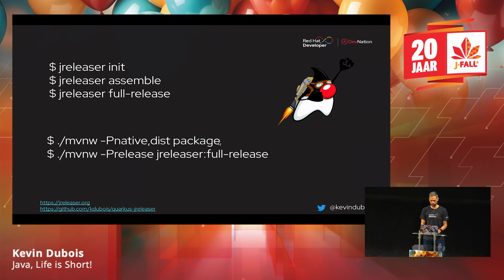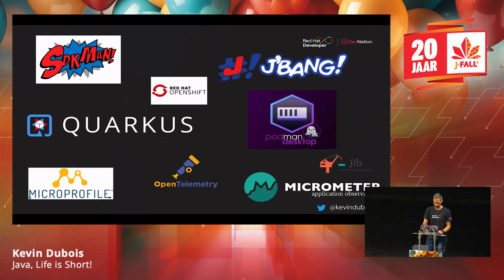And then jreleaser full-release is what's going to actually push it to wherever it needs to be pushed, Maven Central or GitHub or whatever, and then create those announcements. So yeah, again, without internet, this is probably not going to be very successful to show you. But definitely check out JReleaser if you want to push out an application. It's a really cool project.